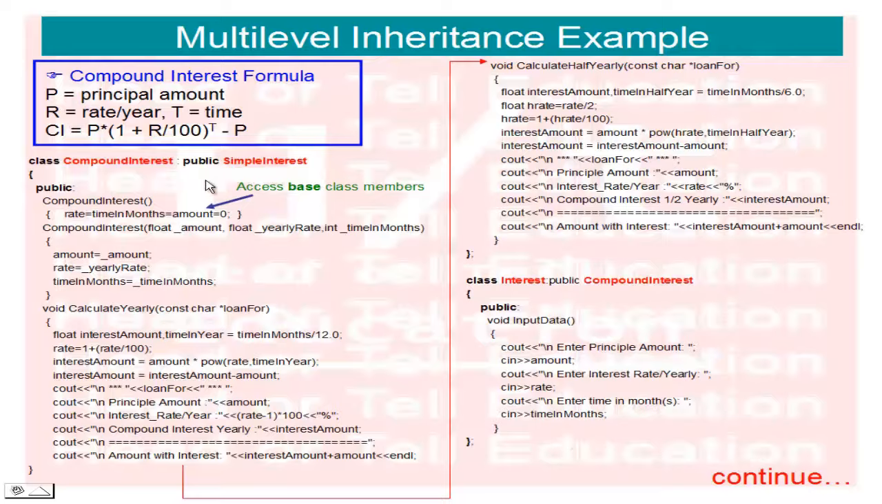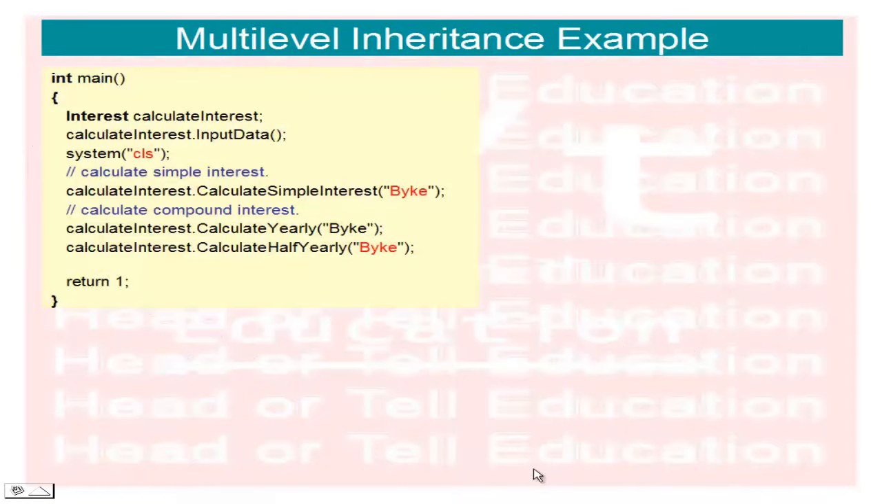So here I have completed my multi-level inheritance. The first class is simple interest, the second derived class is compound interest, and the third class derived from compound interest is interest. Okay, now check the next slide. This is the main function where I am calling multi-level inheritance. Here I have created an interest class object, which is named calculate interest.